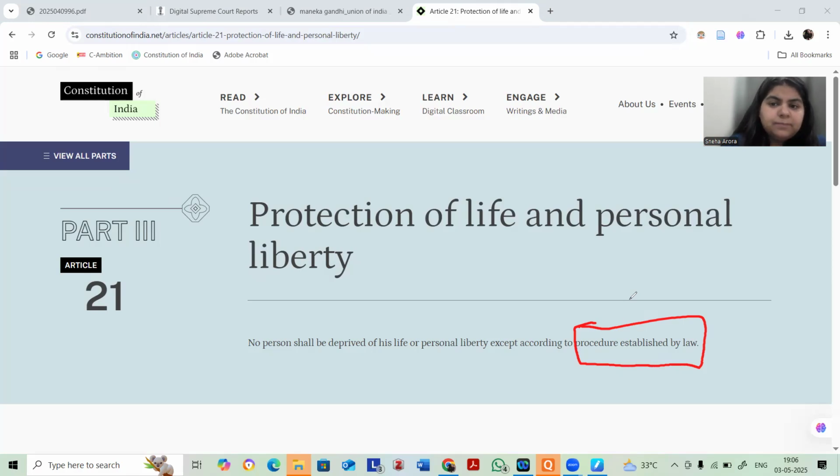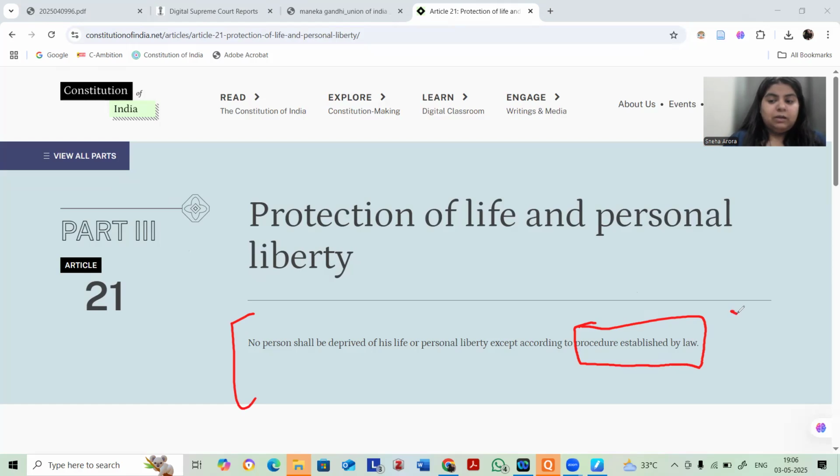So if a section, a provision of any legal statute of any legislature, is saying that you can detain a person without giving him adequate reason, that is a valid procedure established by law, and you can deprive a person of his life and liberty because the procedure allows so, because the intent of the legislature allows so.